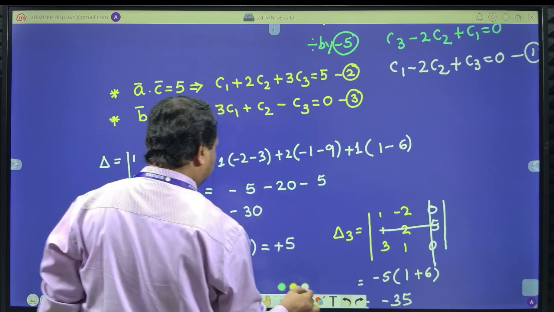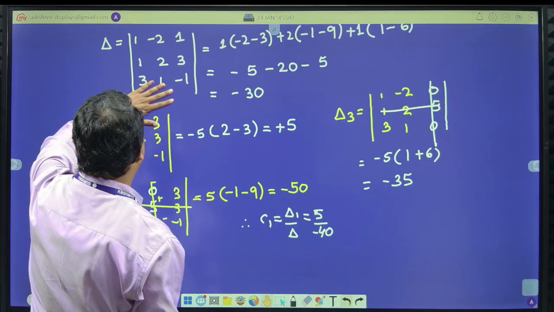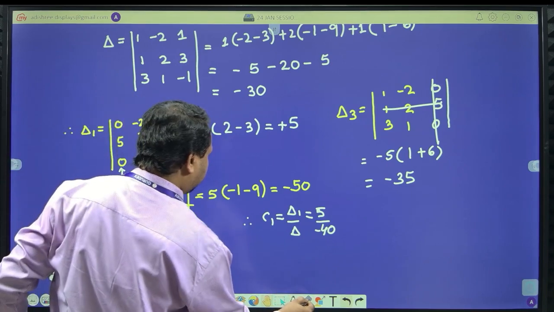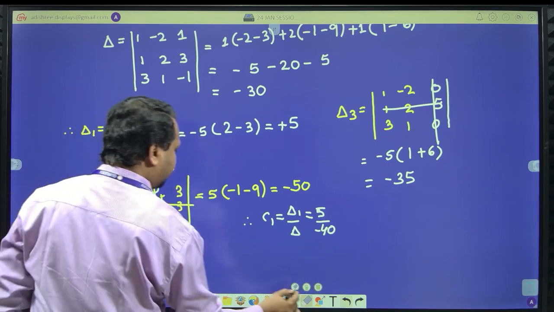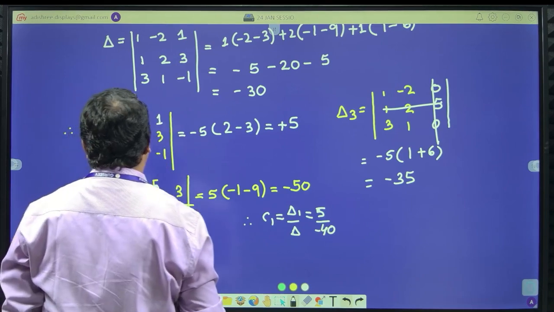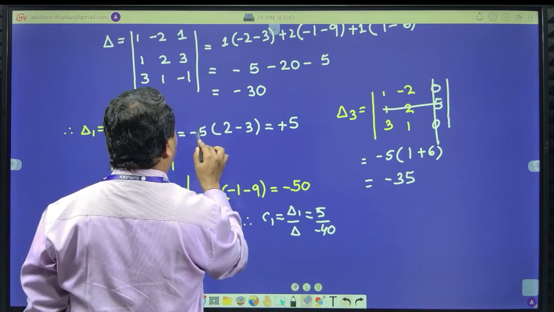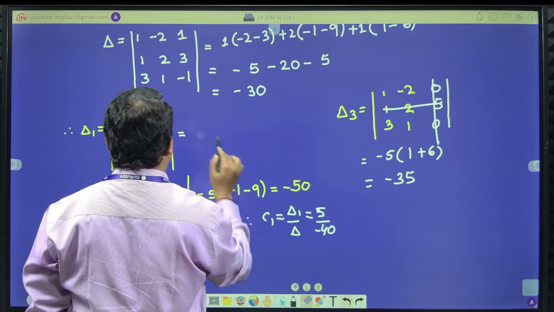Please correct, please note. So, I think this will change now, because the first equation coefficient is 1, this one gets cancelled, this will change now.